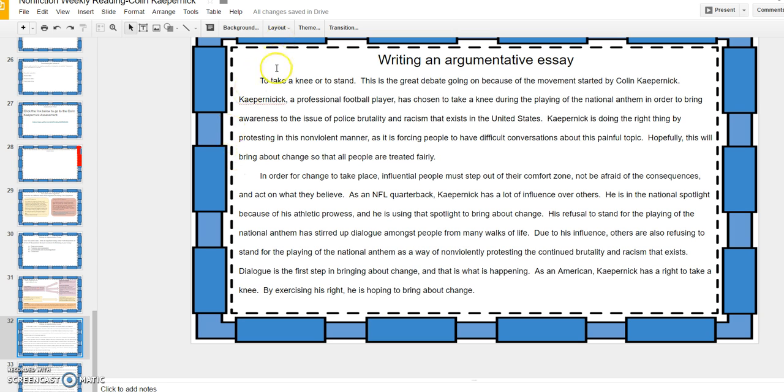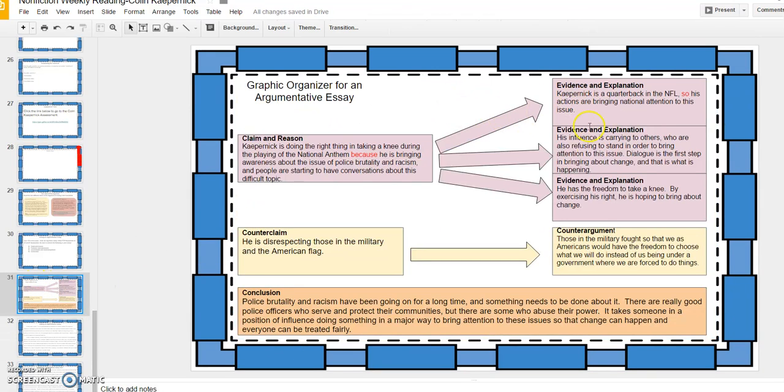Now, one thing I did to start the essay is I have some sort of hook. Then I gave an overview of what was happening. Now, right here is where I have my claim and the reason for my claim. Now, with my next paragraph, this was my introduction. Now I'm getting into the body of my essay, and this is where I'm going to use the evidence to